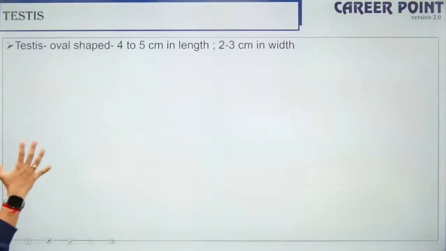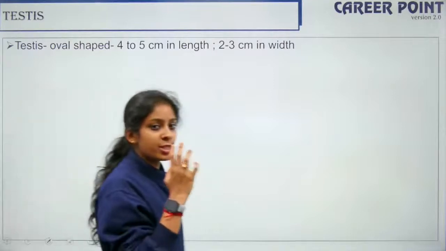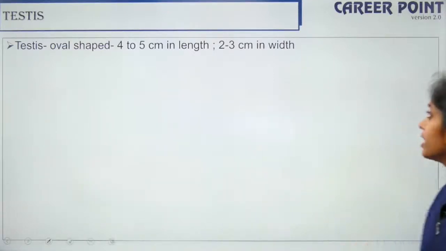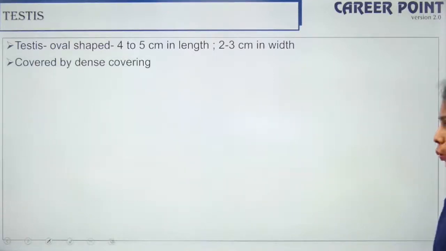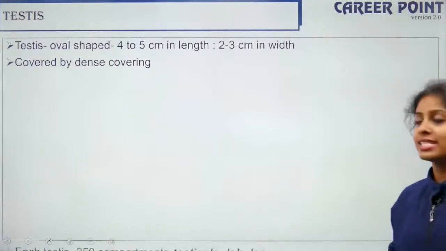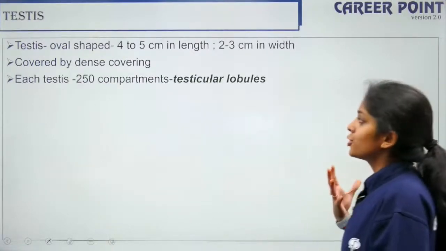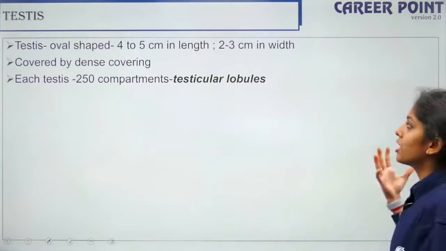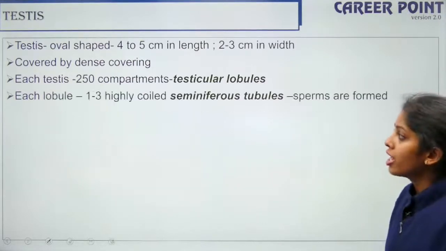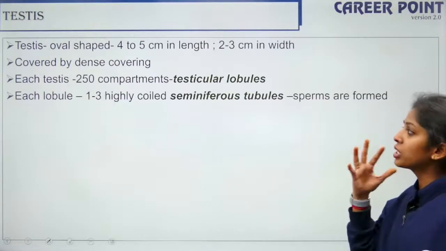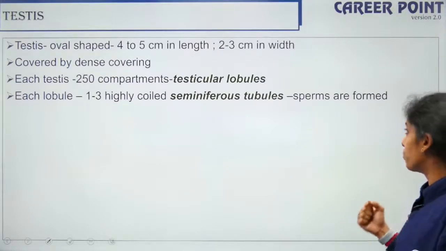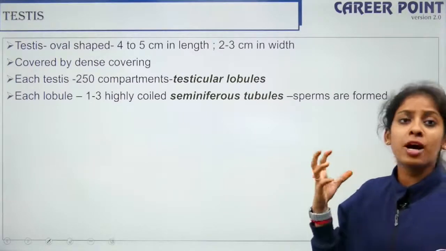So the testis is oval in shape. The length of the testis is 4 to 5 centimeters and the width is 2 to 3 centimeters. It is covered by a dense covering. Each testis has about 250 compartments, that is your testicular lobules. Each lobule has 1 to 3 highly coiled seminiferous tubules, and that is where your sperms are formed.